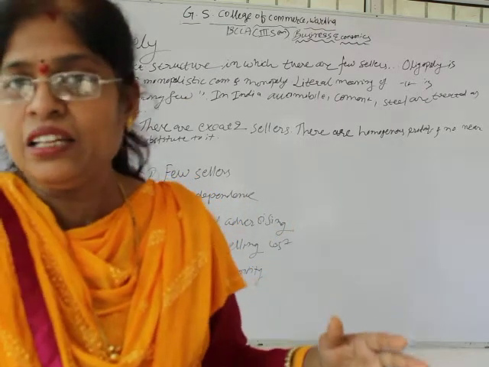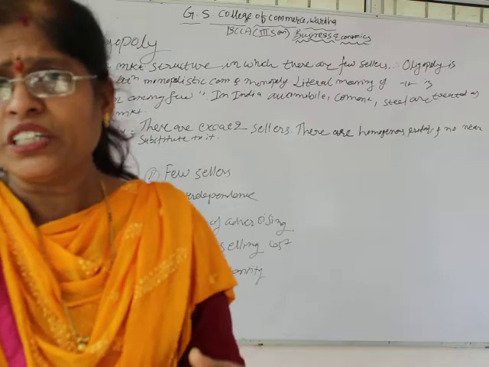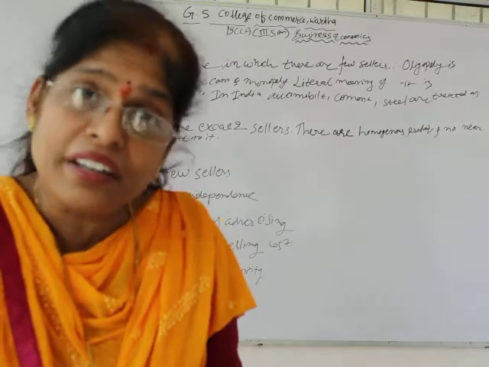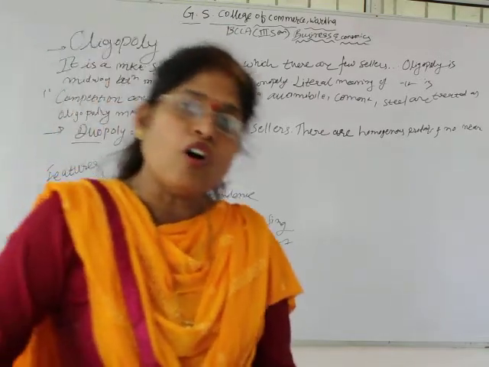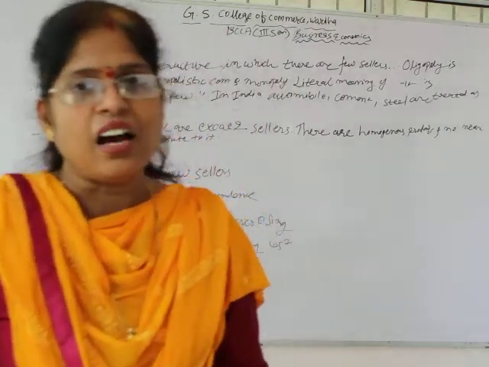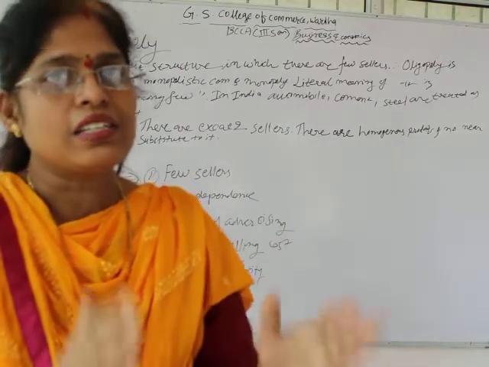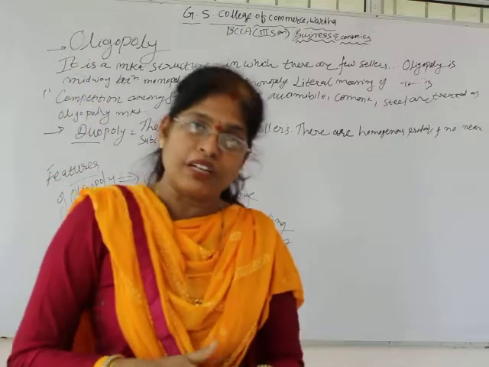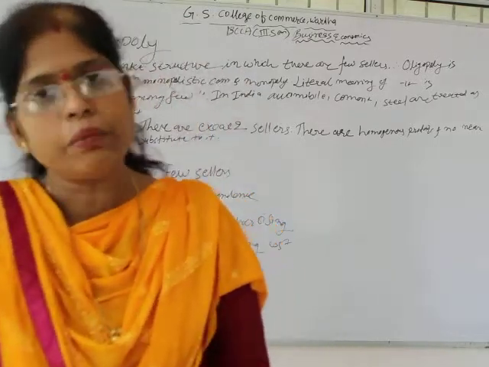In perfect competition there are a large number of buyers and sellers, but in oligopoly there are few sellers, and there is competition among the few sellers.